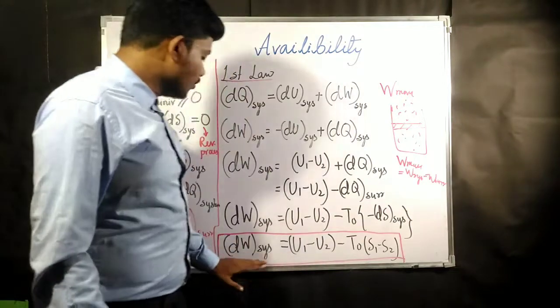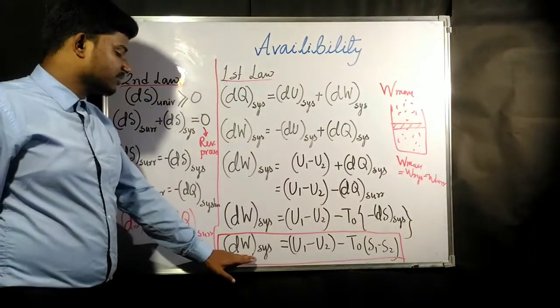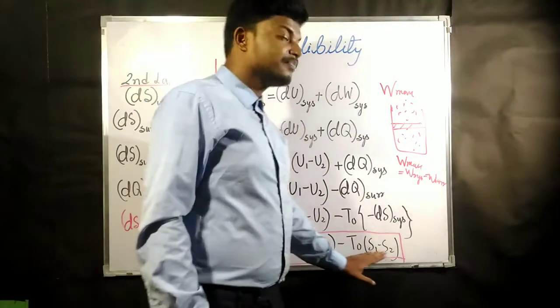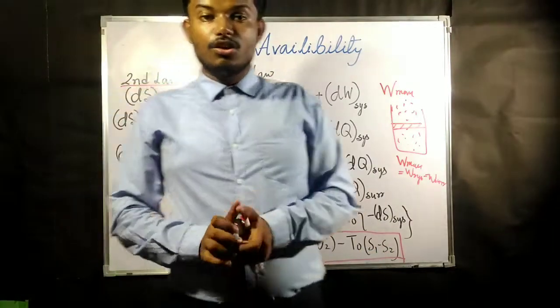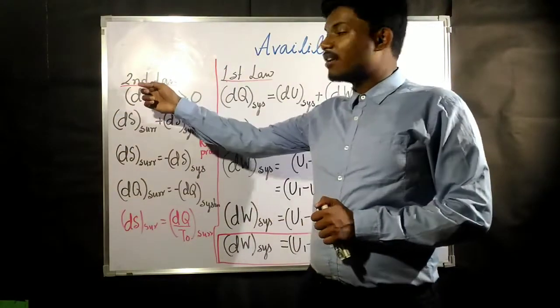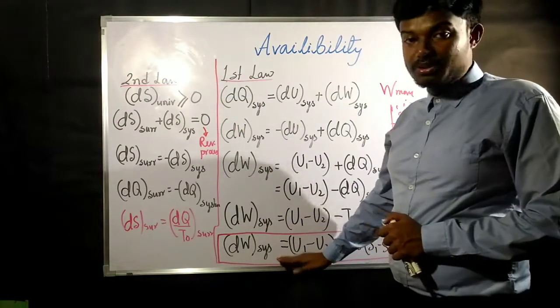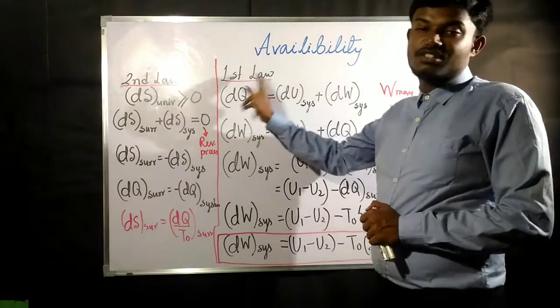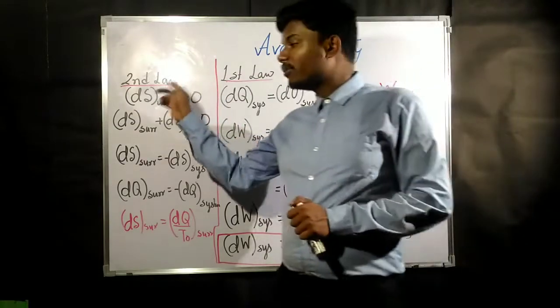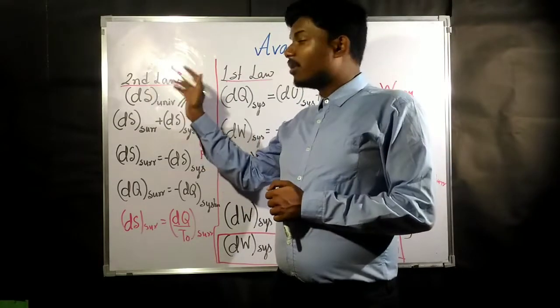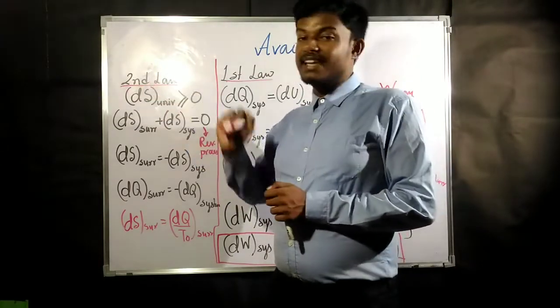Now how did we find this one, W system, or work transfer by the system? To start with, we are going to start from the second law of thermodynamics. This is impossible to find without the combination of first law and second law. So first of all, we are going to see what we have done by this second law.